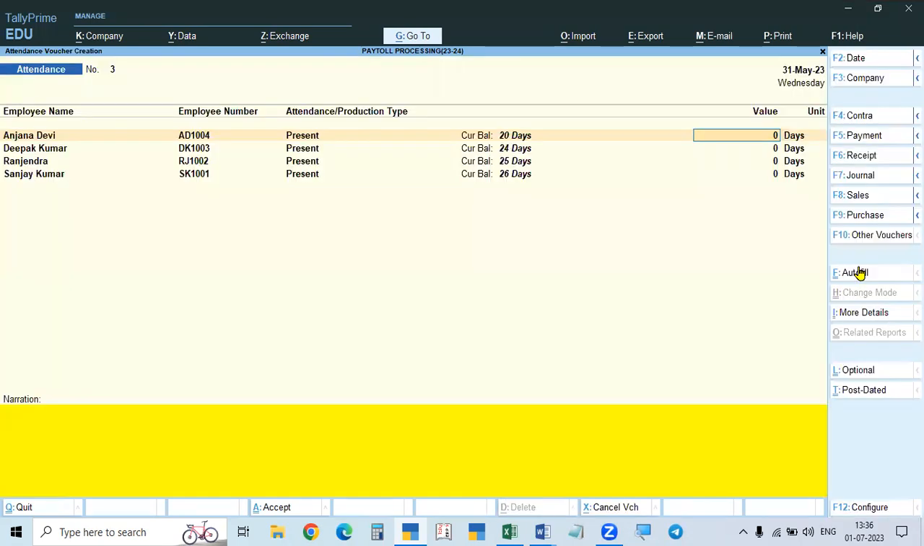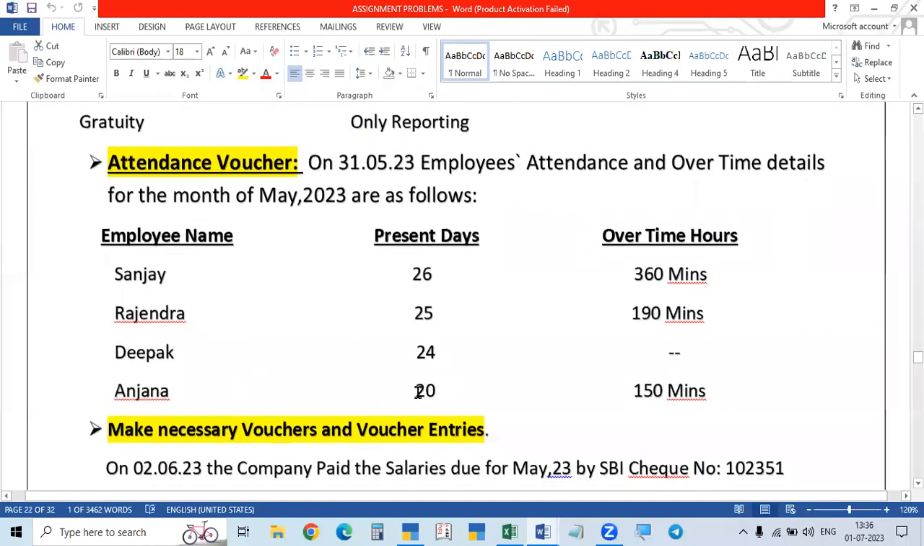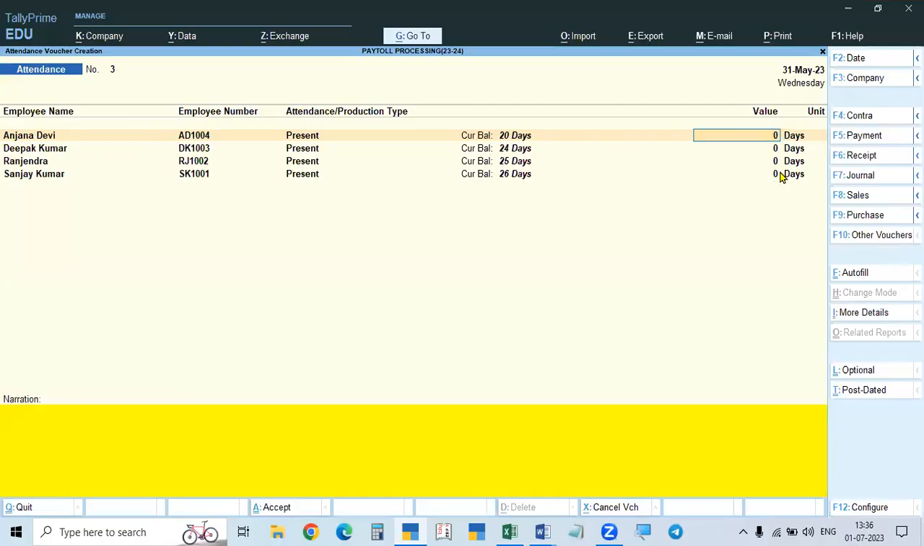So we will take numbers, see here. These numbers come before the alphabets, that's why A, D, R, S. The numbers are 1, 2, 3, 4 upward. If the ADS are not there, 1, 2, 3, 4 is there. So the numbers will start with 1, 2, 3, 4. Now here, first Anjana Devi. What is the budget? 20 days. Here we have to give the number of days.